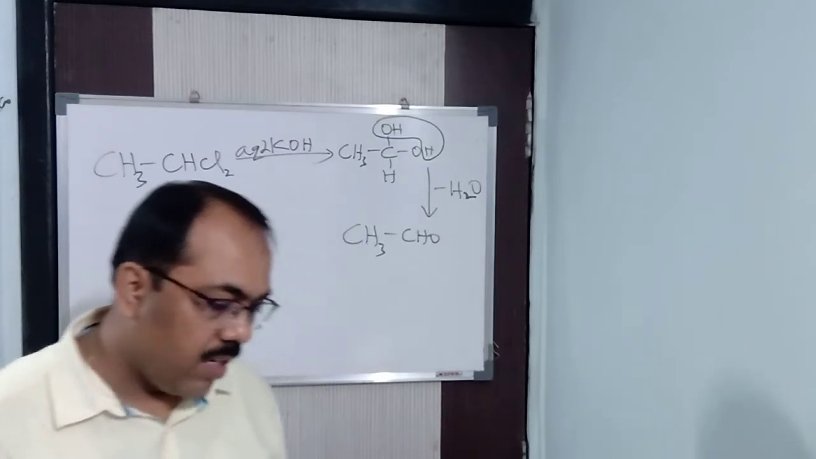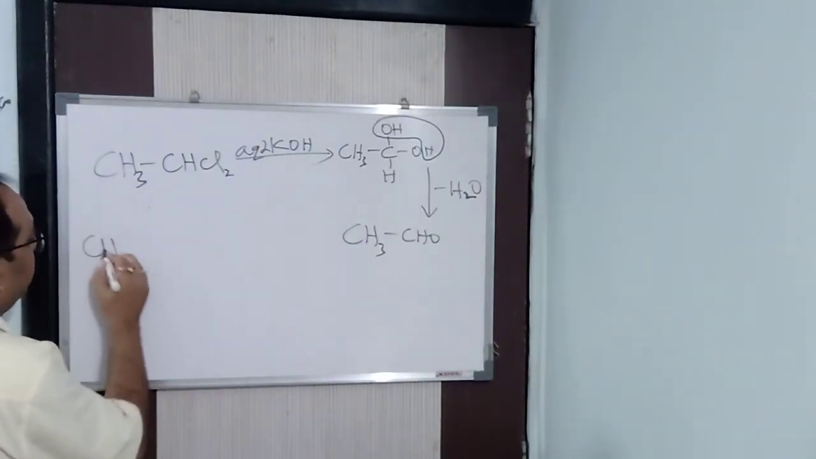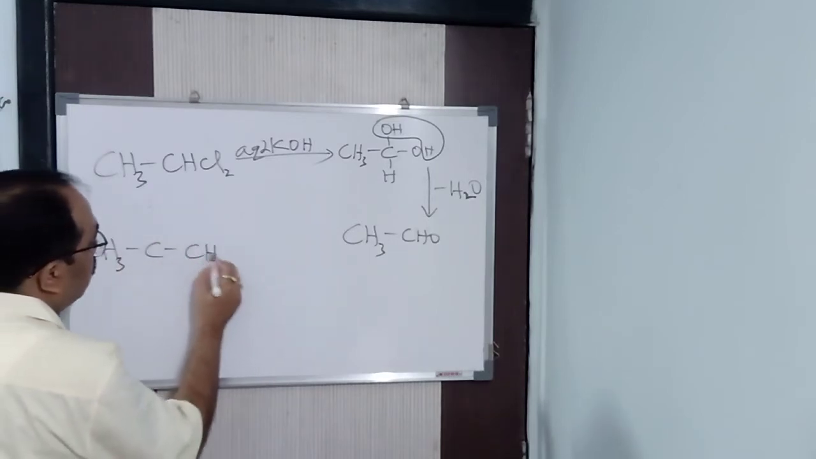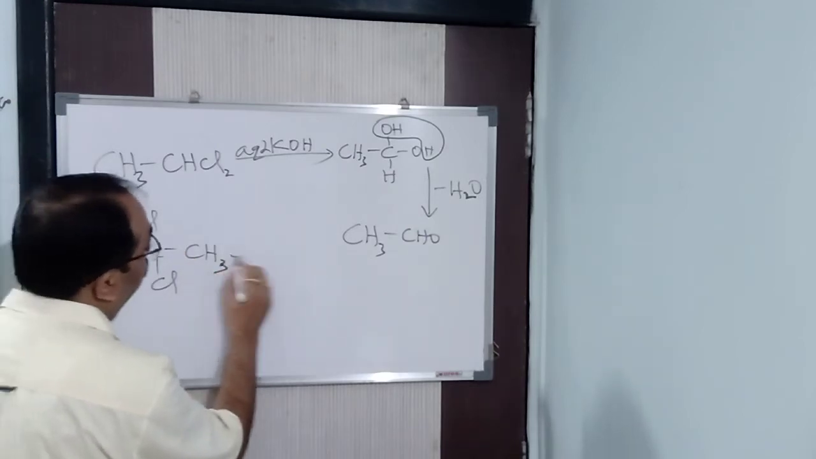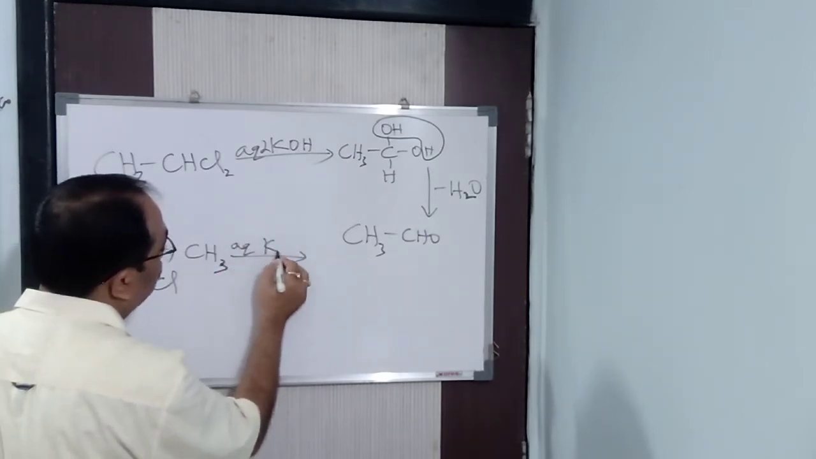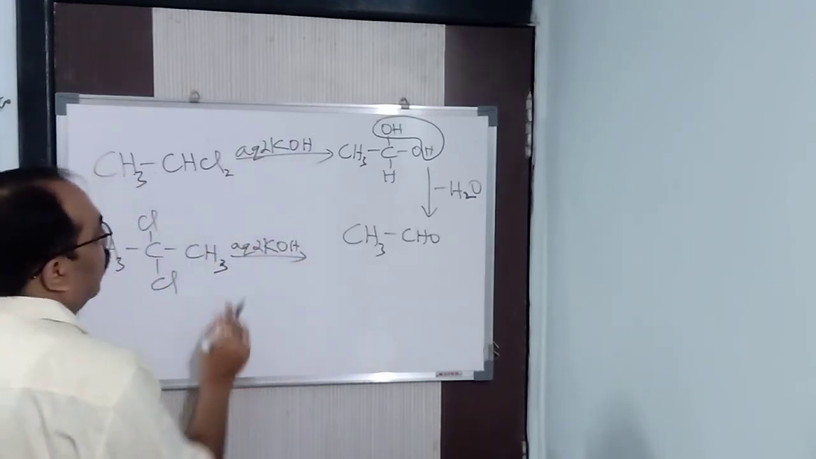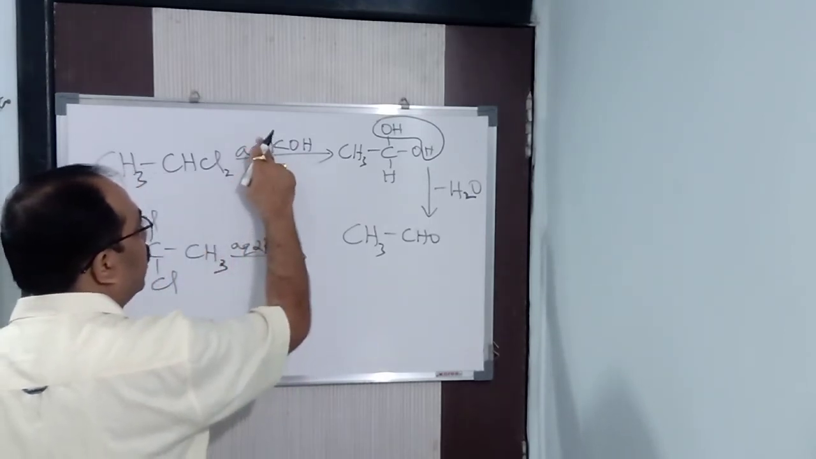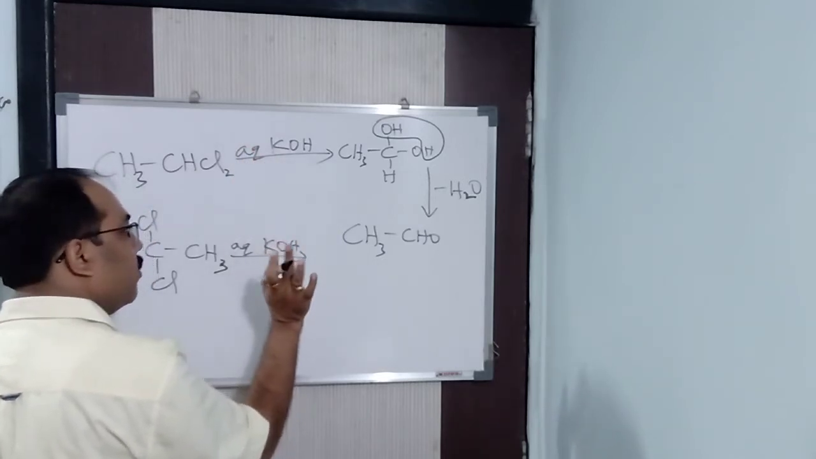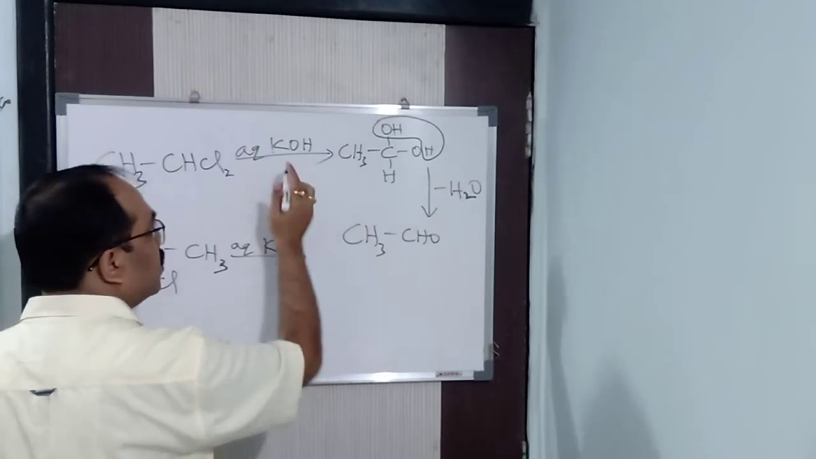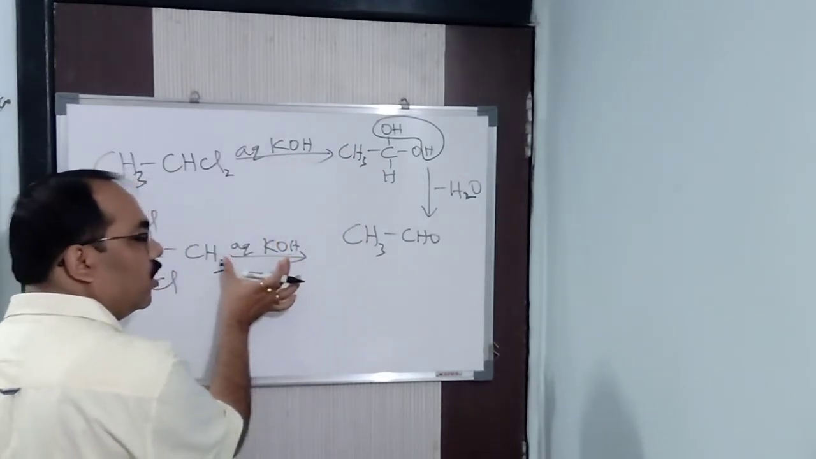Similarly, if you take 2,2-dichloropropane, for example, CH3, CCl2, CH3, here one Cl and here one Cl, in presence of the same aqueous KOH, definitely I will require 2 KOH. Read this properly. If you don't understand, you can cut it by 2. But I require 2 KOH. Why 2 KOH? Because I require 2 OH groups. So understand it, otherwise you will get confused. 2 KOH is nothing but 2 molecules of KOH.